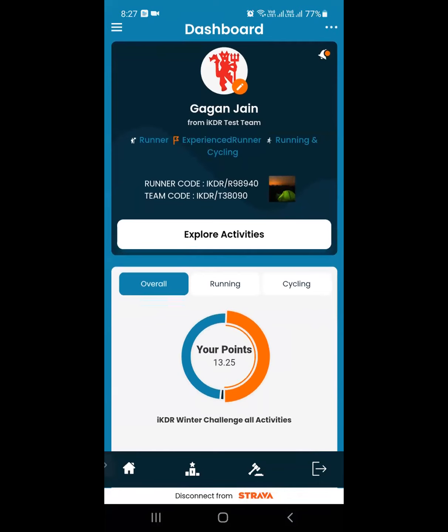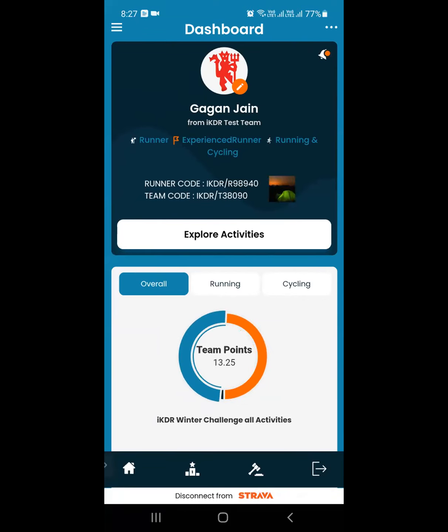The first runner is basically whether it is a runner, a captain, vice captain, or referee, right? Then a runner code is there, a team code is there. So this is your number. This we assign each one of you. Explore activities, do not go there as of now. Explore activities is where you submit your activities, you approve your activities, you approve your team activities, and below that you have the overall points table where you get your running information, cycling information, and overall information. This will give you information about your own points, your team points, and your bonus points, team's bonus point.